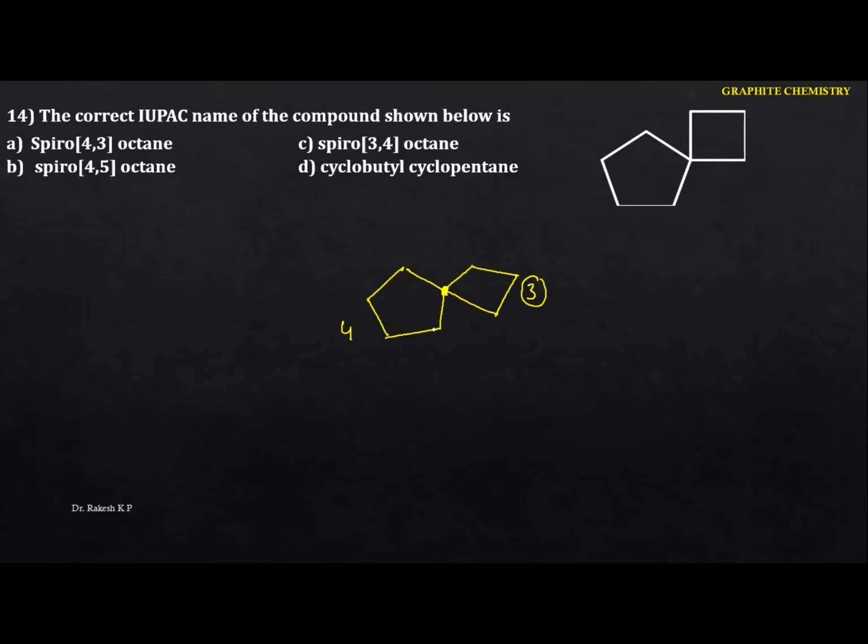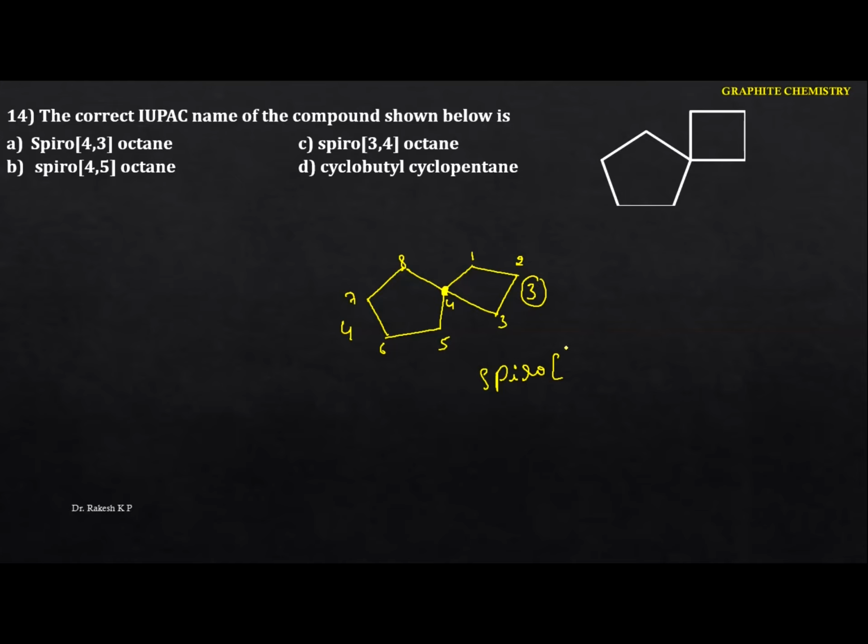Next you have to go for the higher number, but the numbering is always given to this side rather than this carbon. That means this is the first position, second, third, and now this becomes the 4, 5, 6, 7, the next thing is the 8. And now the prefix you are going to use is spiro, because it is a spiro compound. But here we increase from lower to higher. In the bicyclo compound it was higher to lower. Here it is lower to higher.